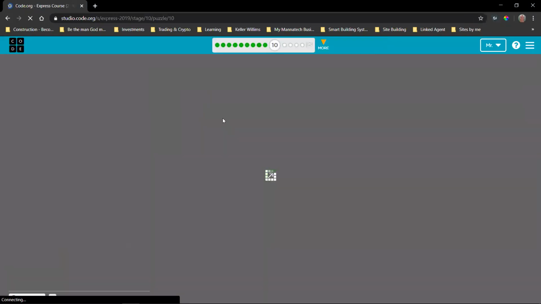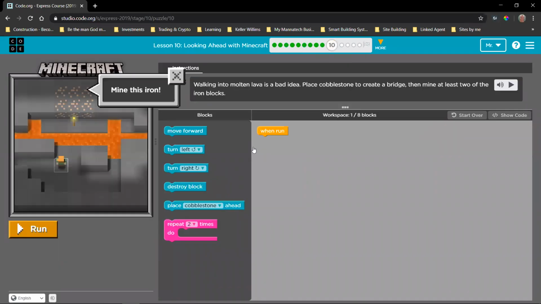So now we are going on to puzzle number 10. Okay, so this is saying mine this iron. So we need to mine the iron there. Now, we need to read the instructions first because you can't just rush in here and start mining the iron. There are some things that we need to know before we can do that. So walking into molten lava is a bad idea. So we can already see there is a restriction on how we can move. We can't just move forward. We need to do something before we can move in this area where the molten lava is, because if we walk into it, that is a bad idea according to the instructions.